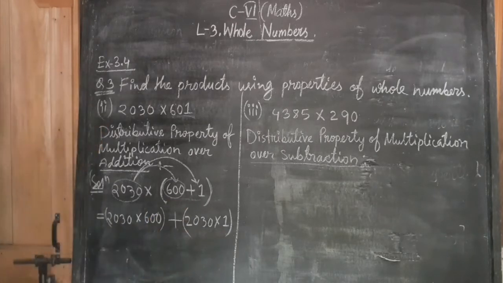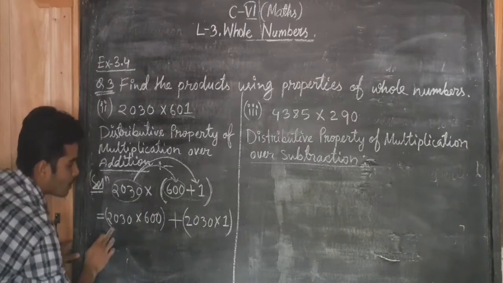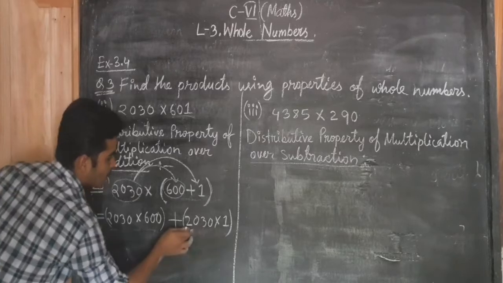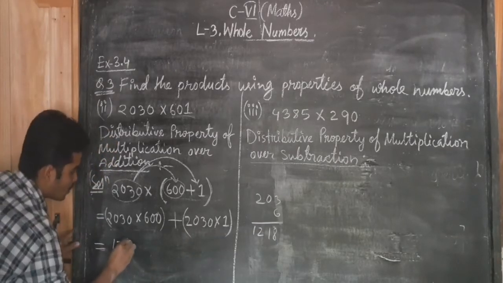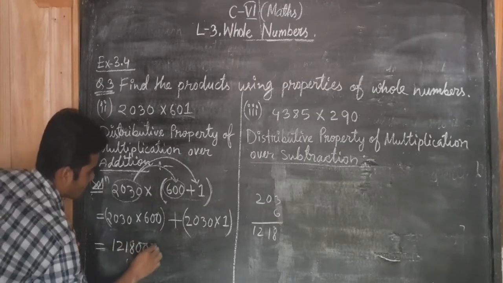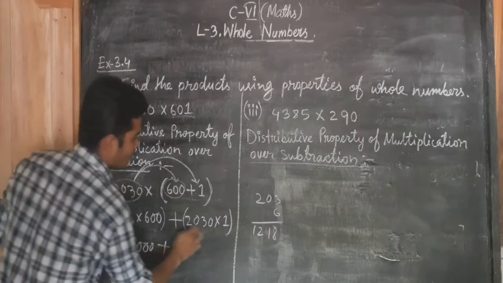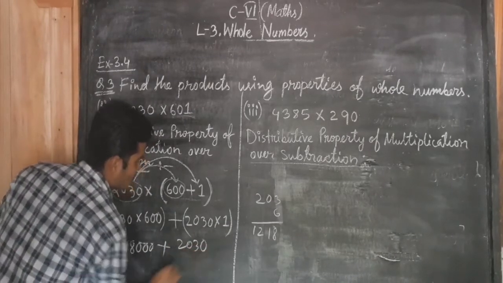You can see, this add symbol came between this product and this product. So now what we will do, we will multiply these two numbers together, and again we will multiply these two numbers together. Afterward we will add them. You can see 1218, then I have to add 30 after this, plus, and the product of these two numbers will be 2030.